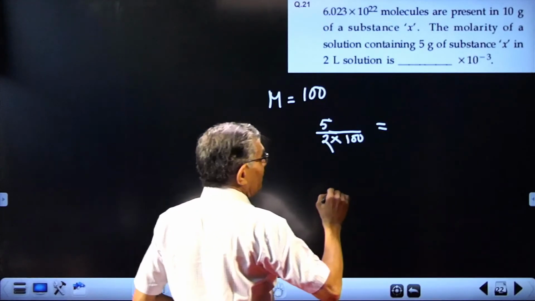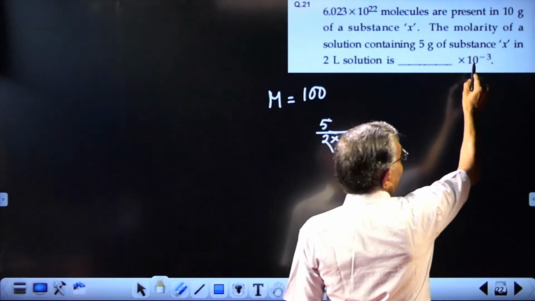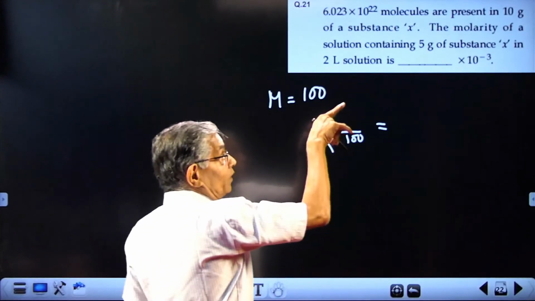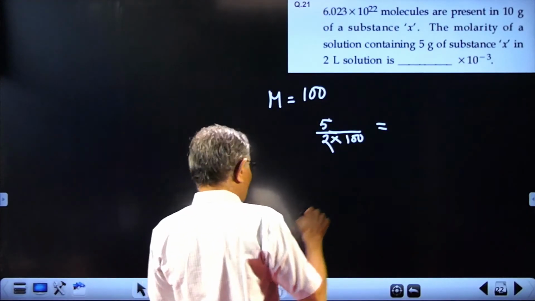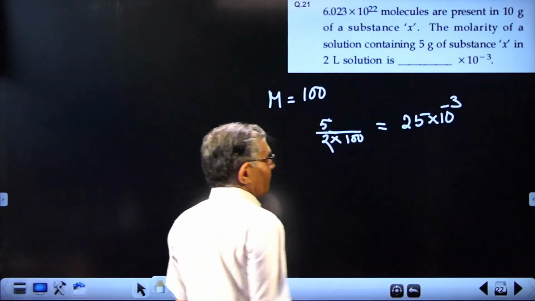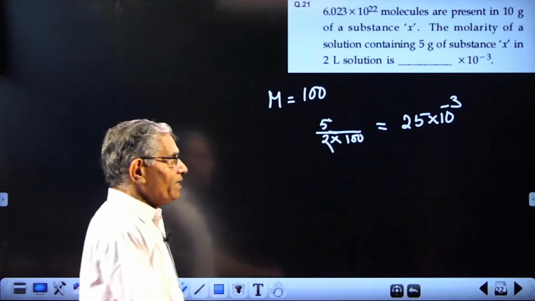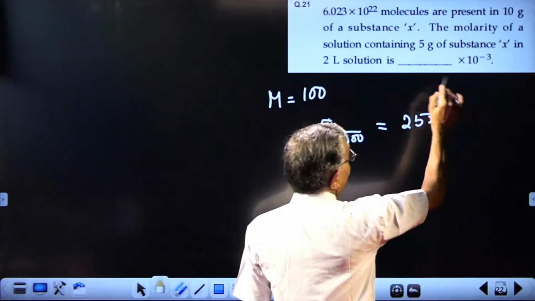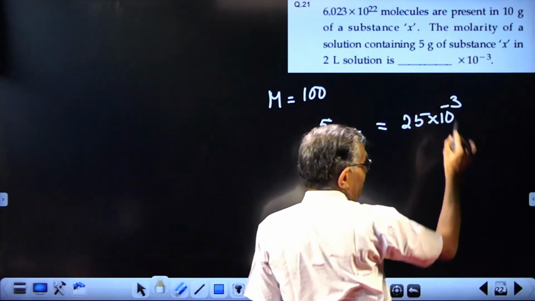This is the answer, because that should be expressed in terms of 10 raised to minus 3. This should be expressed in terms of 10 raised to minus 3, meaning it will be 25 into 10 raised to minus 3. Otherwise, the answer will be 0.025. The answer as such is 25 because there is a 10 raised to minus 3.